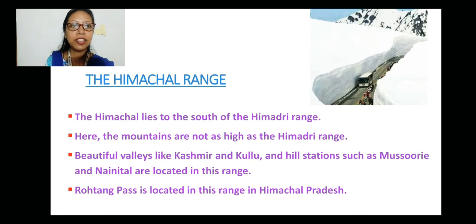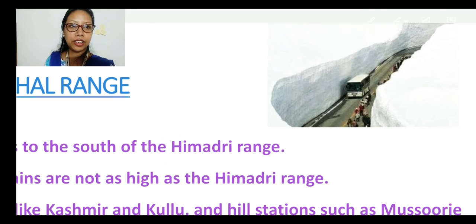Now as you can see on the screen, there is a picture of Rohtang Pass, which we have already seen in our live classes, but it was not visible very clearly. Here you can see that the whole area is covered with a thick layer of snow.